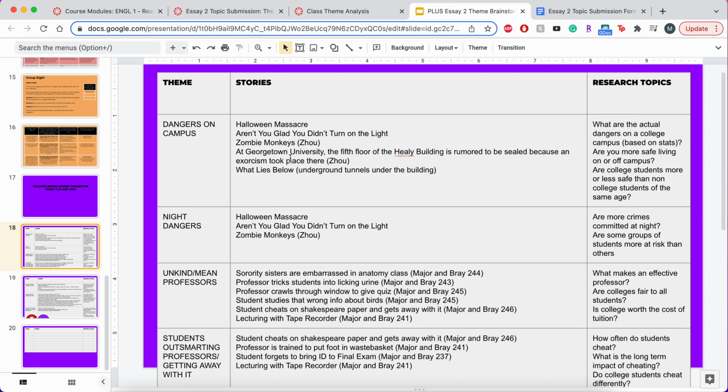If I want to go with the murder dangers, then I could do the Halloween Massacre, Aren't You Glad You Didn't Turn on the Light?